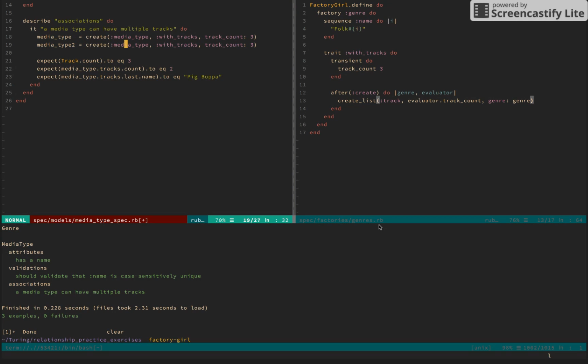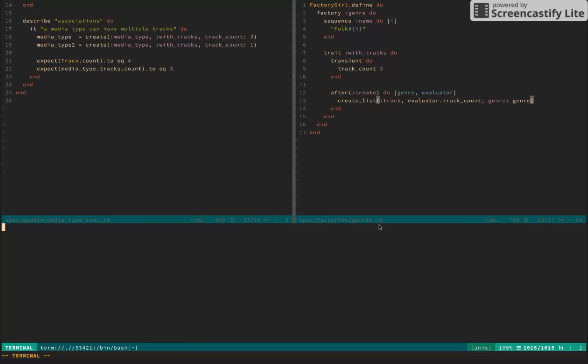Okay, and with tracks, let's make this 1. Tracks count. Oh, it looks like we had 4. My bad. Let's change this to 3. So we expect the total count to be 4. Again, the name thing is a little off topic. So let's run this. We should get a failure that with tracks is not defined here.